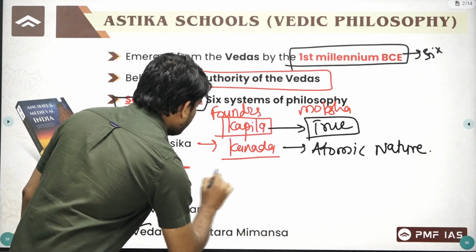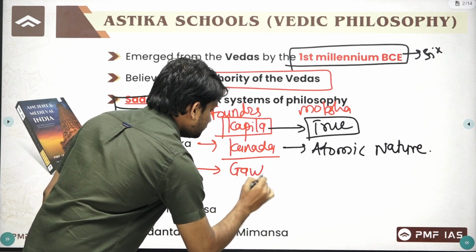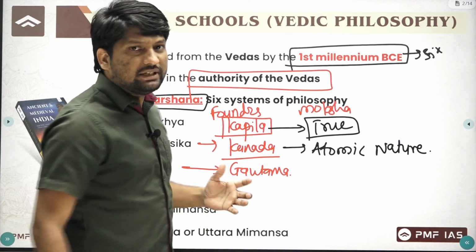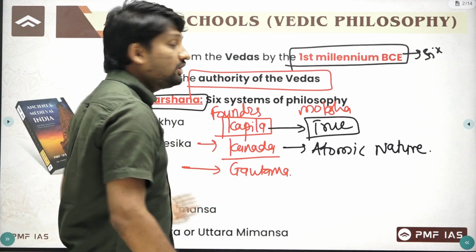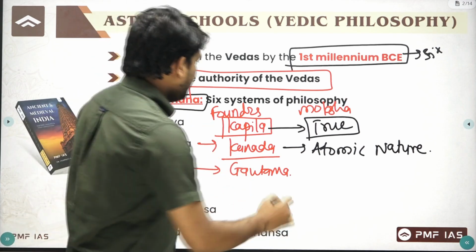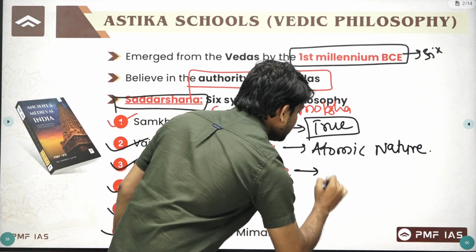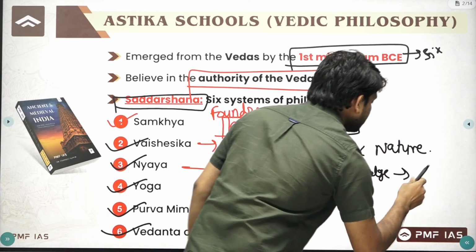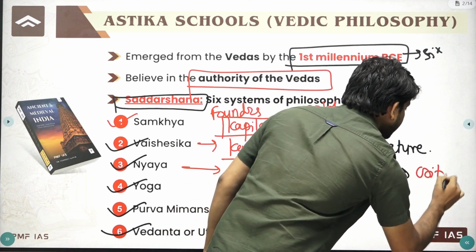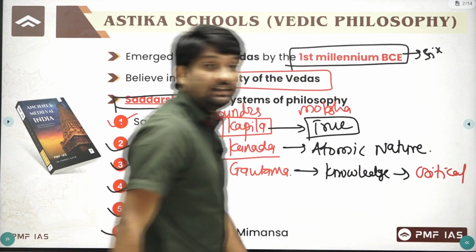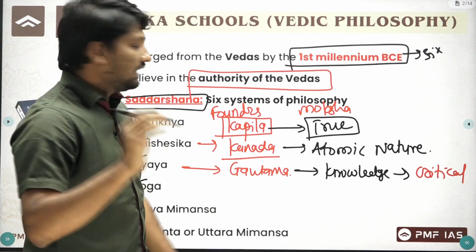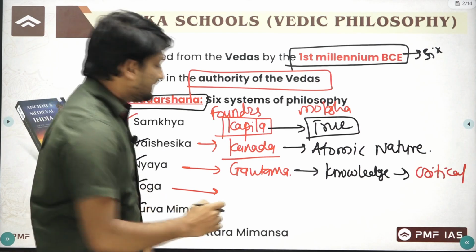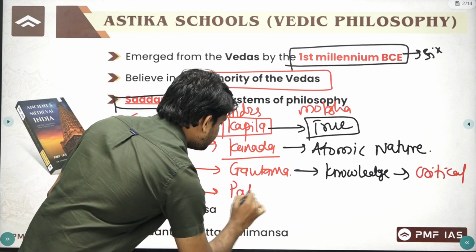Nyaya philosophy is given by sage Gautam. Nyaya means logic, so it depends on critical thinking. If you get true knowledge based on critical thinking, then you will get moksha or salvation.